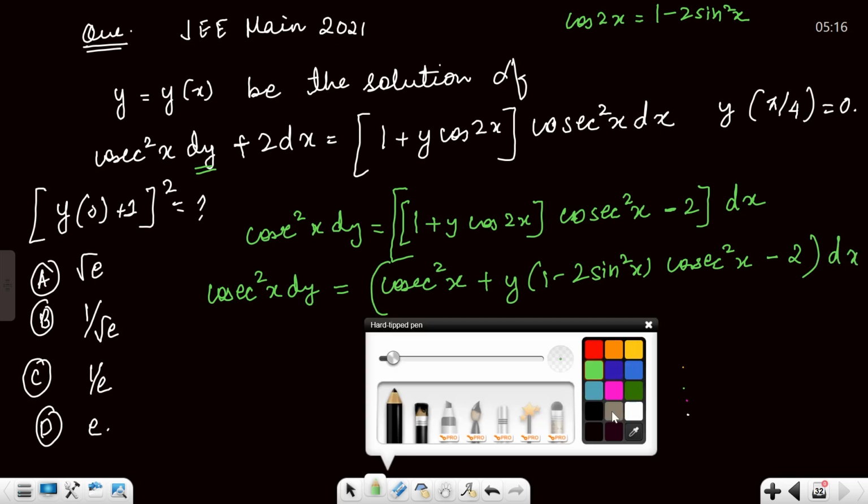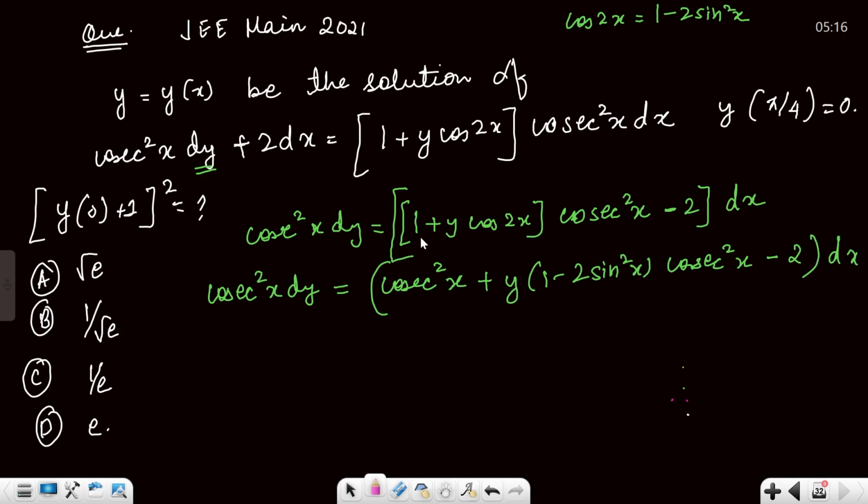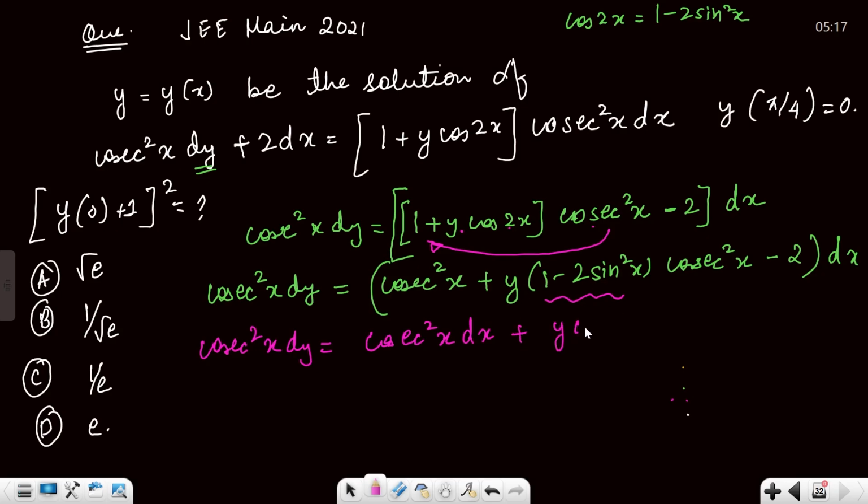So what I did is 1 multiplied by cosec square x, then y cos 2x multiplied by cosec square x, and this is done. Now cosec square x dy is kept over here. This is again cosec square x dx, plus y cosec square x times cos 2x, and minus 2y. Now sin square times cosec square is 1.